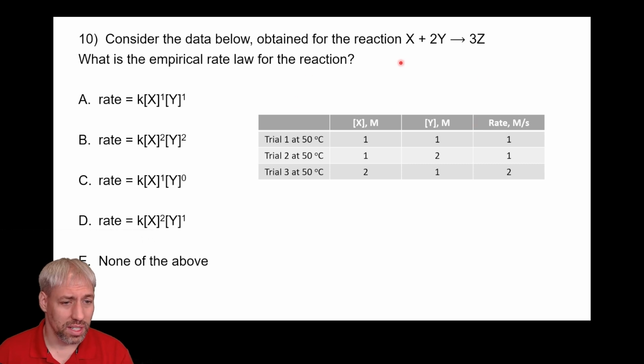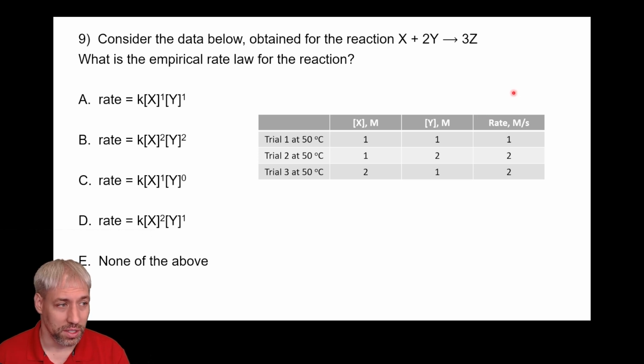All right, so let's do a slightly different reaction. X plus 2Y giving us 3Z. What is the rate law for this reaction? Go ahead and pause and think it through. So you could go through the same exact exercise. You can keep one constant and figure out the other one.